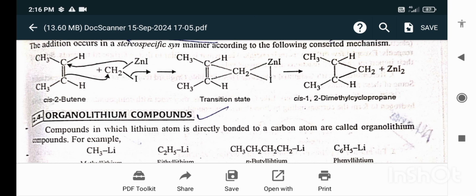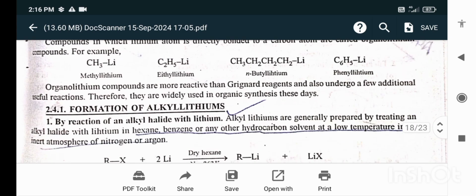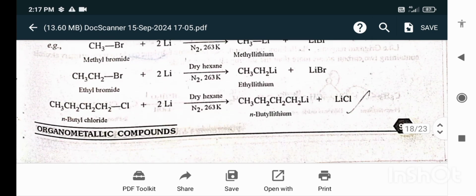Organolithium compounds. Compounds in which a lithium atom is directly bonded to a carbon atom are called organolithium compounds. Organolithium compounds are more reactive than the Grignard reagent and also undergo a few additional useful reactions. Therefore, they are widely used in organic synthesis these days. Formation of alkyl lithiums by the reaction of an alkyl halide with lithium. Alkyl lithiums are generally prepared by treating an alkyl halide with lithium in hexane, benzene, or any other hydrocarbon solvent at low temperature in an inert atmosphere of nitrogen or argon.